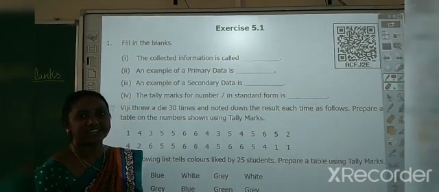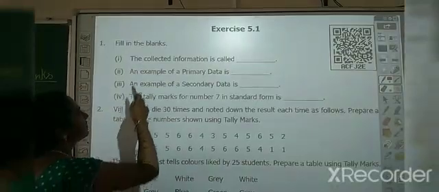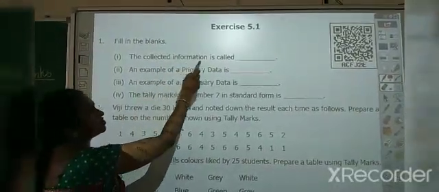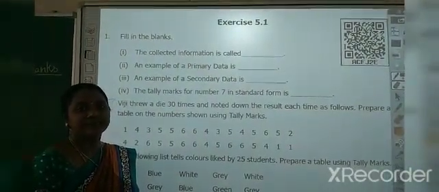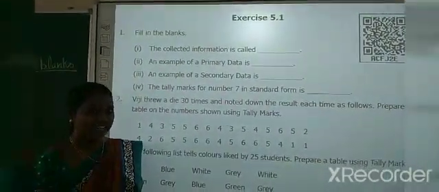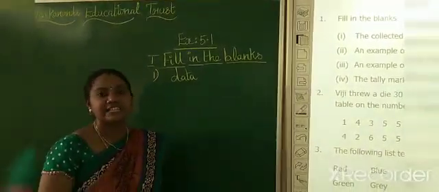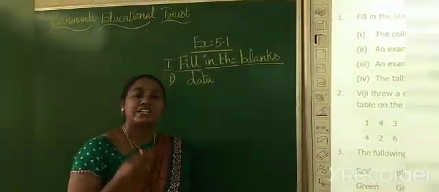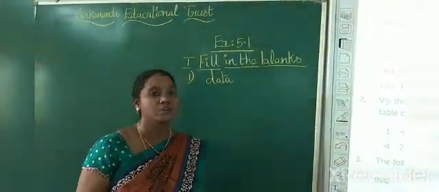Now we shall see exercise 5.1. The first one is fill in the blanks. The first question: the collected information is called dash. What is the answer for this? Yes, very good. The answer is data. And also the plural form of datum is data. Datum is a singular word and data is a plural word because it gives us more information.